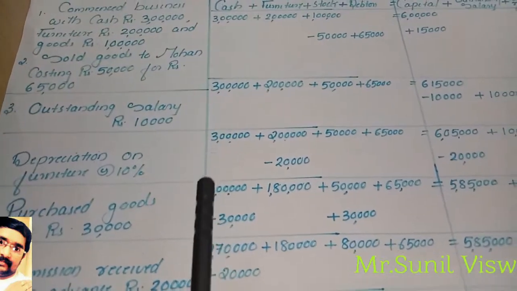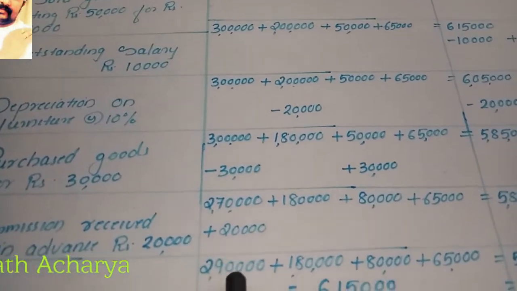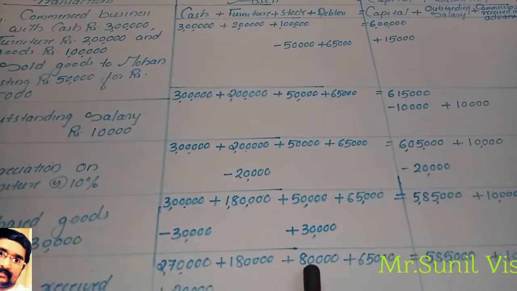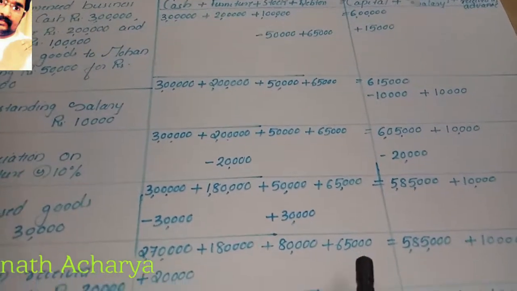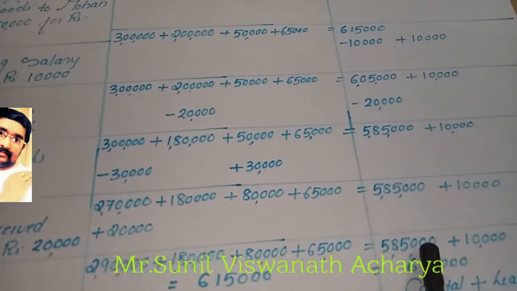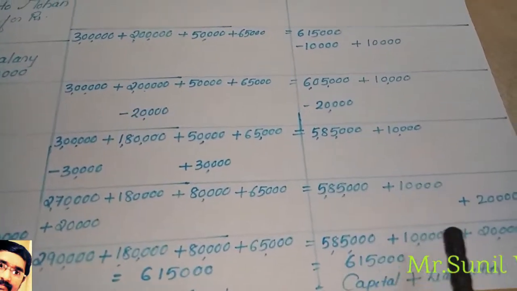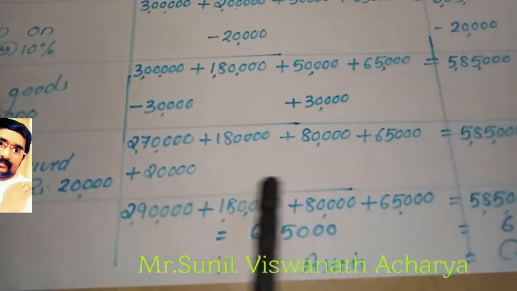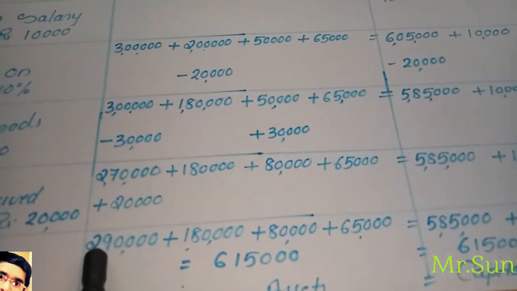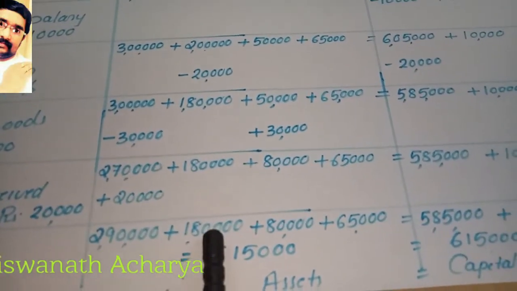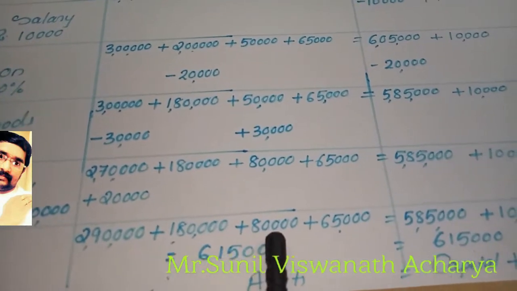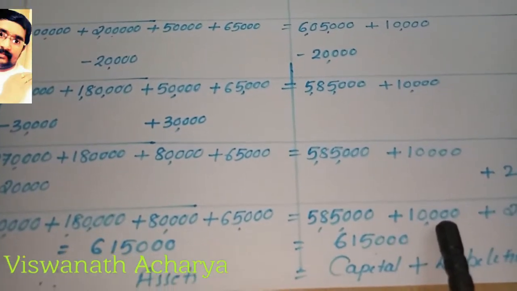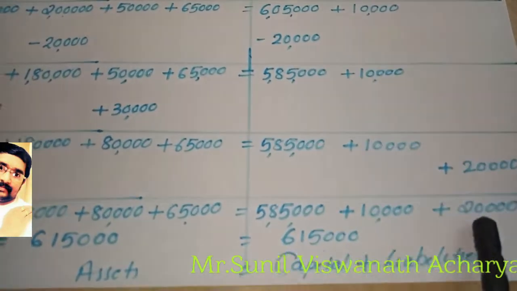So now cash value becomes 2,70,000 plus 20,000, 2,90,000, and furniture 1,80,000, stock 80,000, debtor 65,000, capital 5,85,000, outstanding salary 10,000, and commission received in advance 20,000.